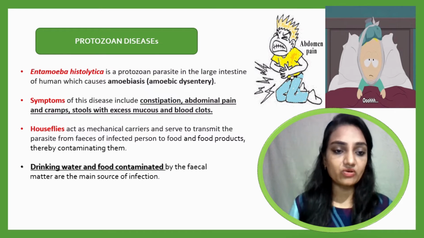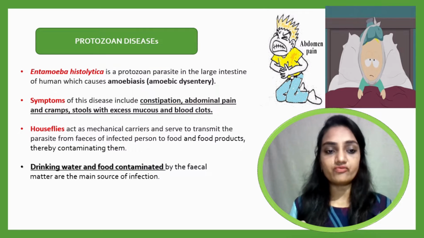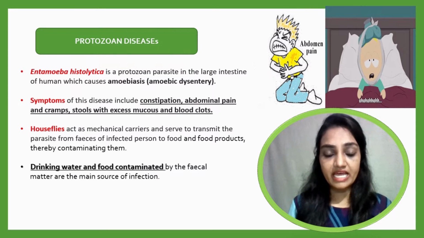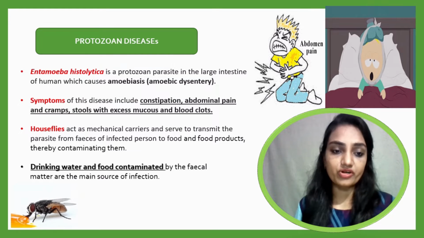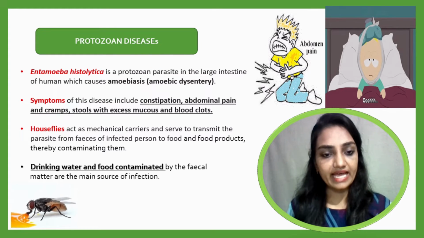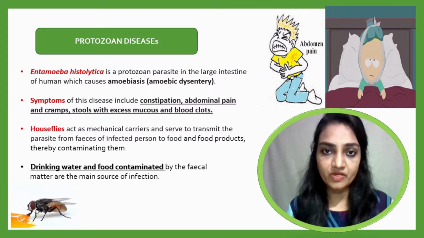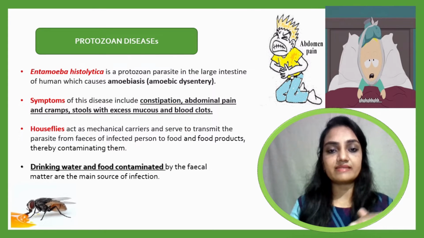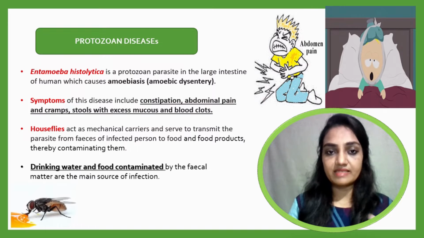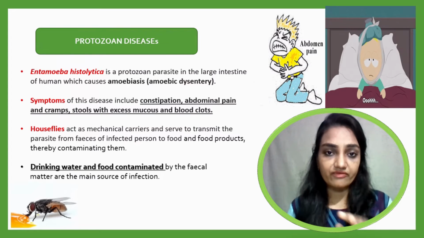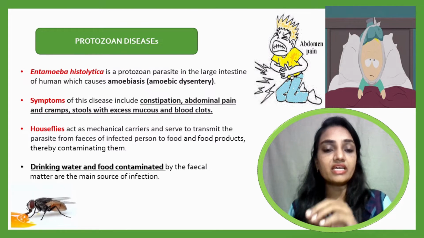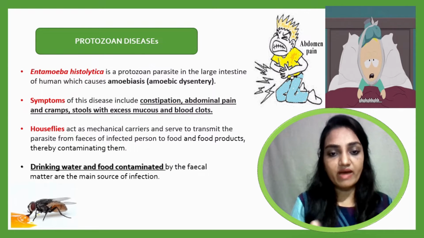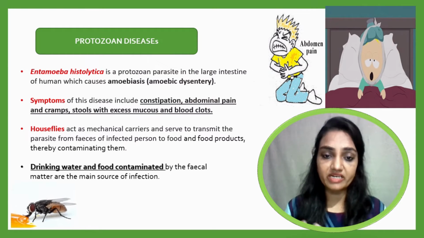Now you must know that when this type of disease spreads from one person to a second person, house flies play a very important role. House flies act as a mechanical carrier here. They fly from one object to another, and that's why they spread the disease. They spread Entamoeba histolytica from food which is already infected to another food which is not infected. In this way, the fly is very important in spreading the disease.